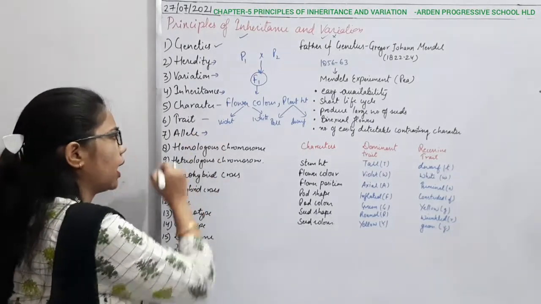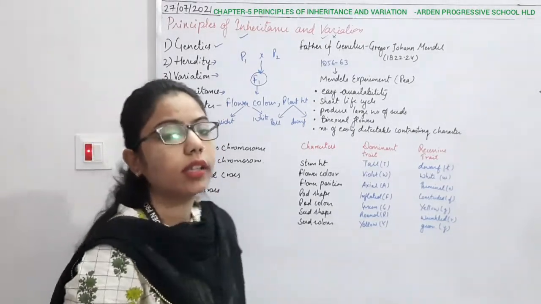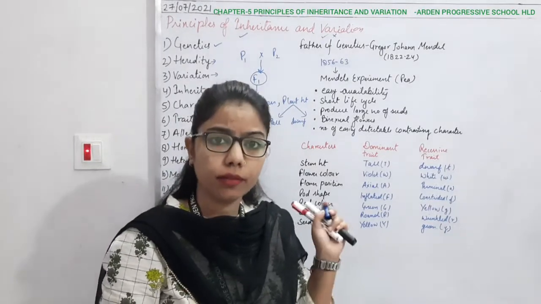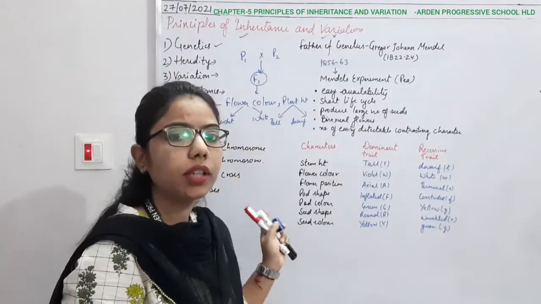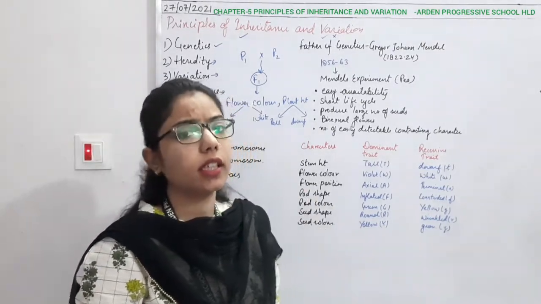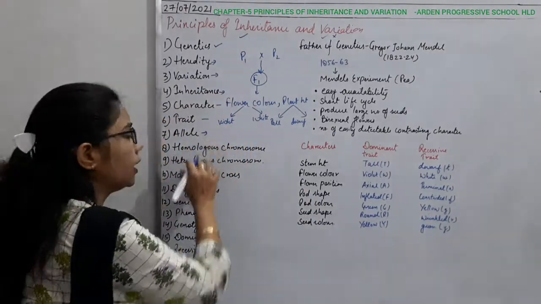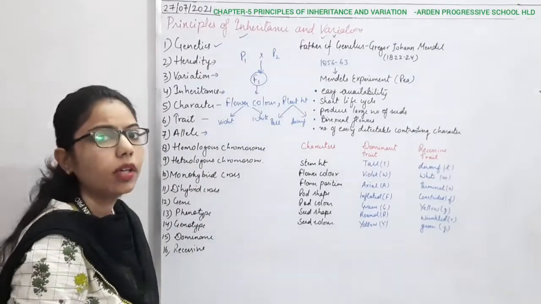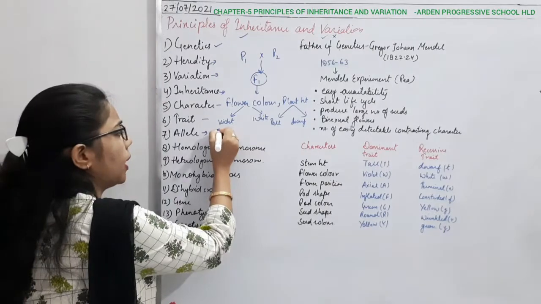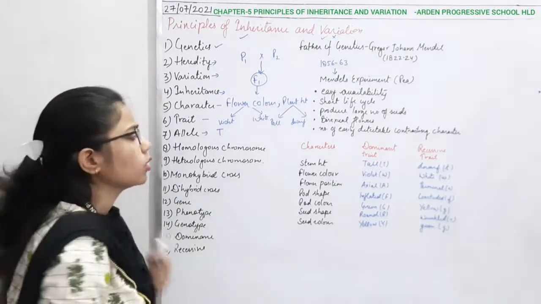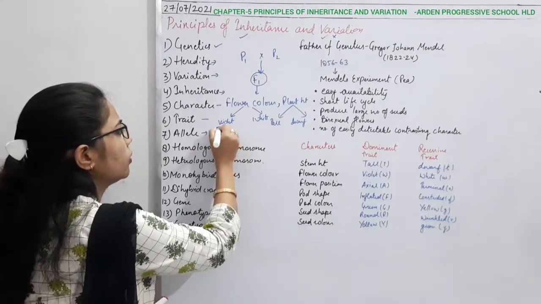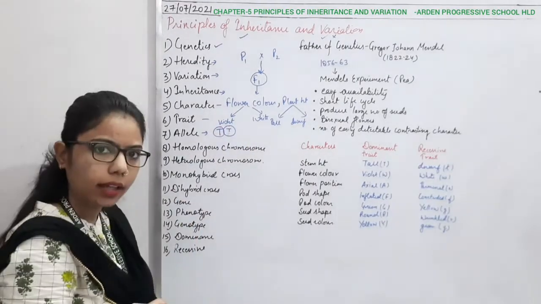Now comes the allele. Allele is again a form, or a pair of forms, in which we are talking about two traits here. If I talk about the allele, it is always in the form of pairs. When I am denoting the plant height tall, we indicate it with capital T and capital T. So this is one allele and this one is also an allele.